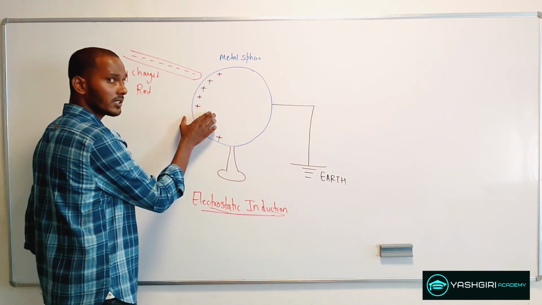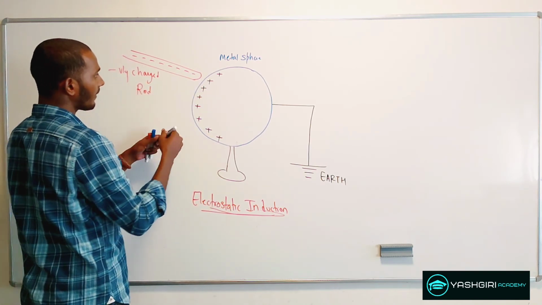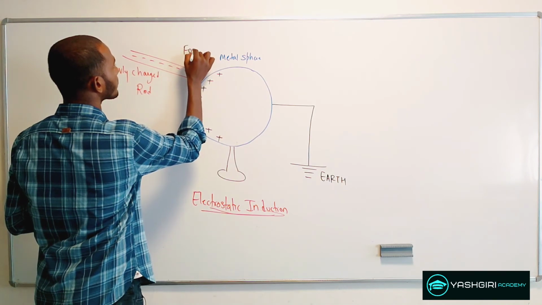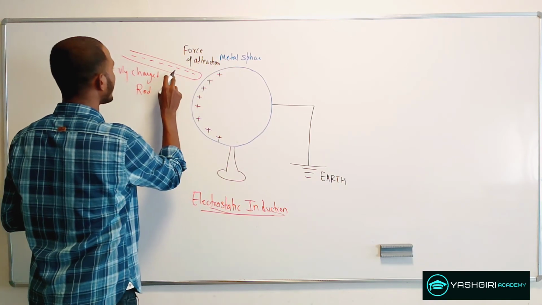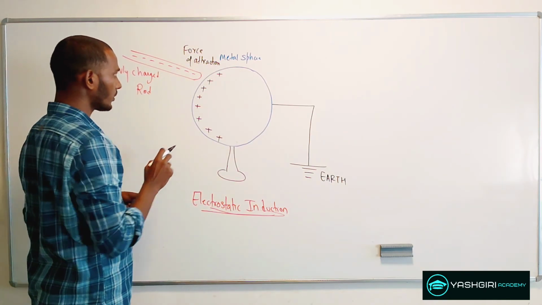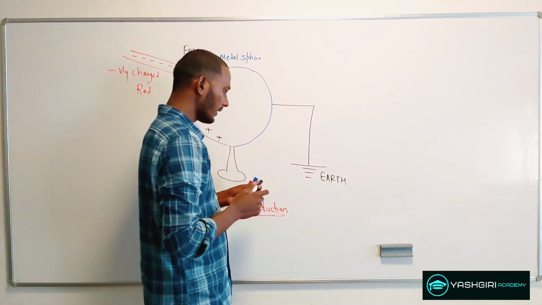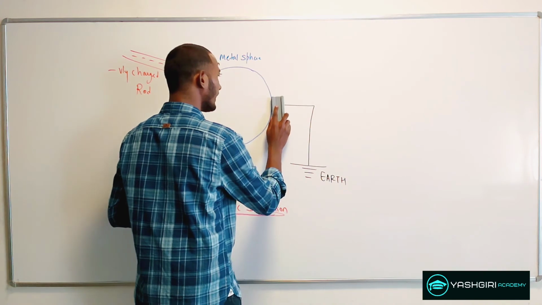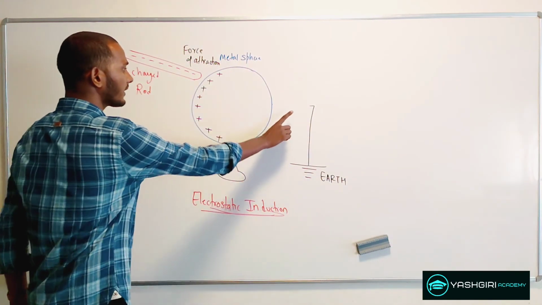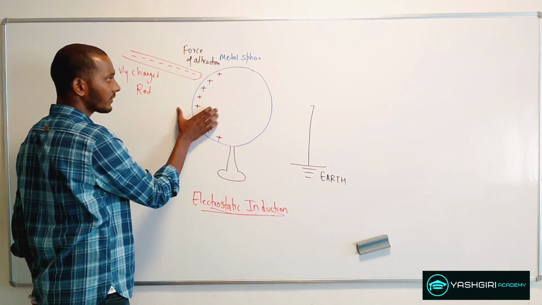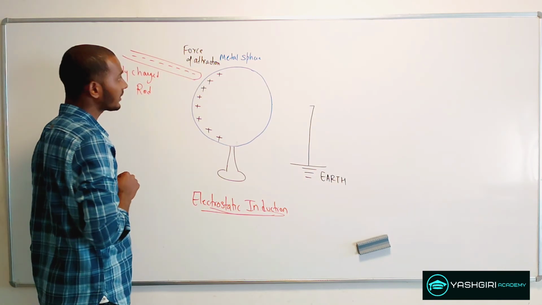But at the same time, when you are connecting this grounding to the sphere, this positive charge will stay at the same place, because here, if you see, there is a force of attraction between this positive charge and the negatively charged rod. So that will make it hold at the same place. Now you can disconnect this grounding, and when you disconnect, the charges will still be held at the same place, because there is still a force of attraction.